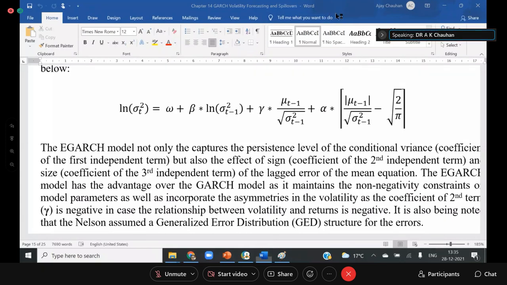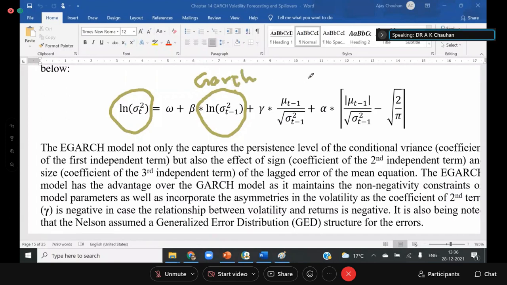If you compare this model with the GARCH model, the dependent variable, sigma t square, is the same thing. We only take the log, no other difference. Here we take the log on the GARCH term. This is my conditional volatility, and this is the GARCH term.